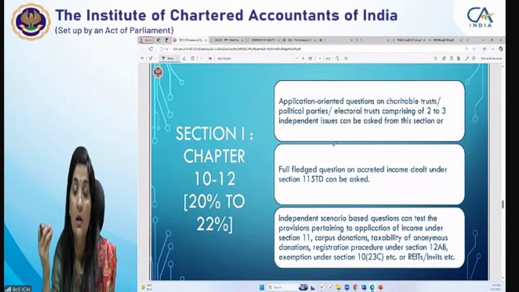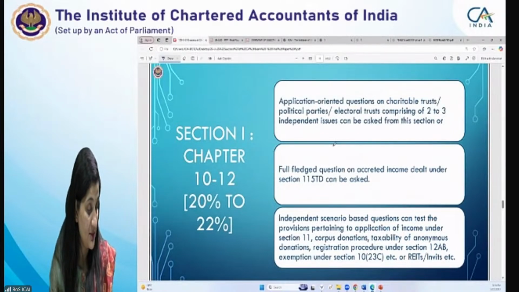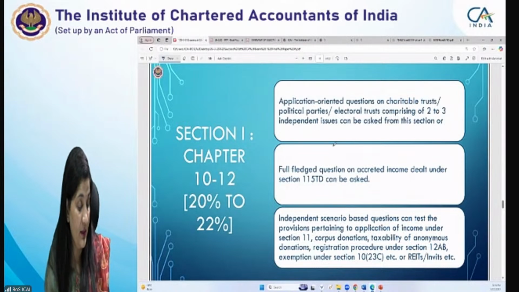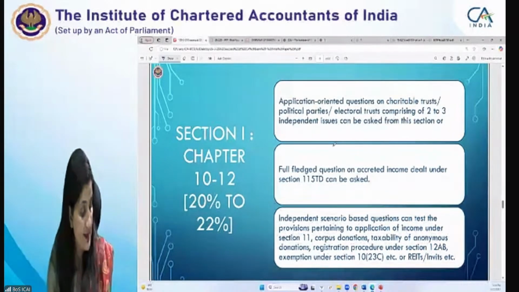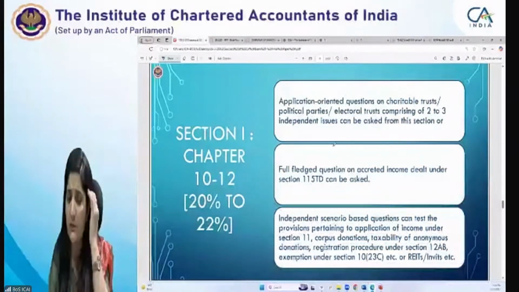Basically, what are the relevant things which you have to keep in mind if the donations or such kind of things are given in your exam, so that RTP questions you please attempt, to have a proper understanding in relation to corpus donations. The question number 16 of the RTP is based on that. So charitable trust का आएगा.